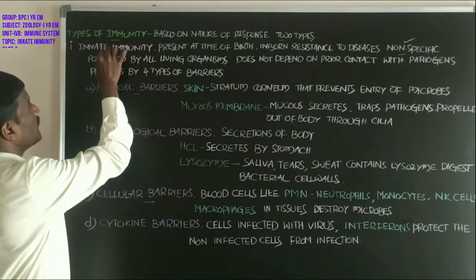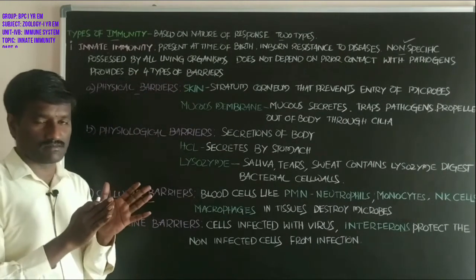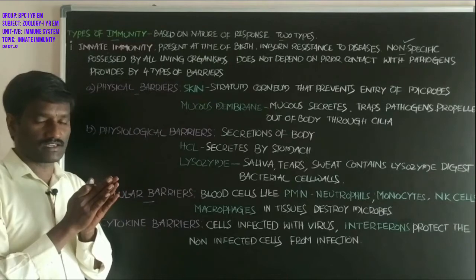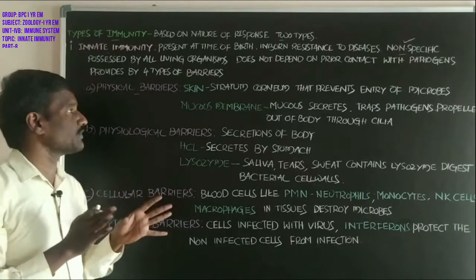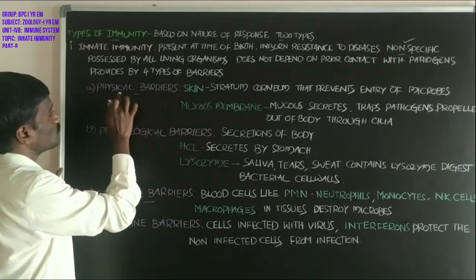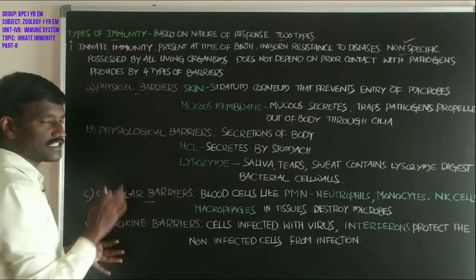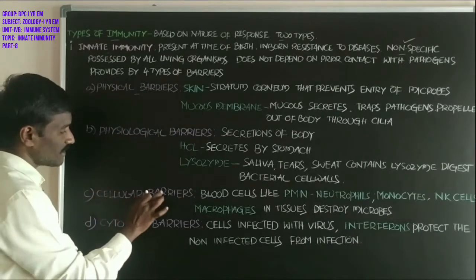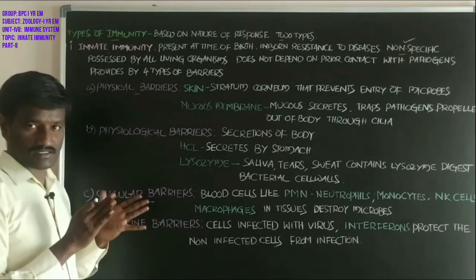Innate immunity is provided by four types of barriers in the body. Students, which are the four types of barriers? First one is physical barriers. Second one is physiological barriers. Third one is cellular barriers. And fourth one is cytokine barriers.